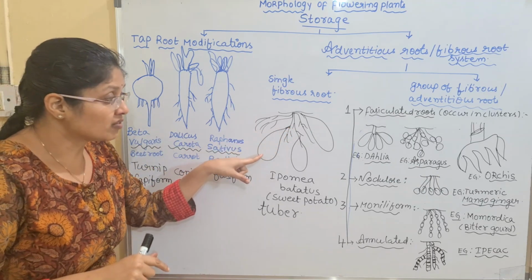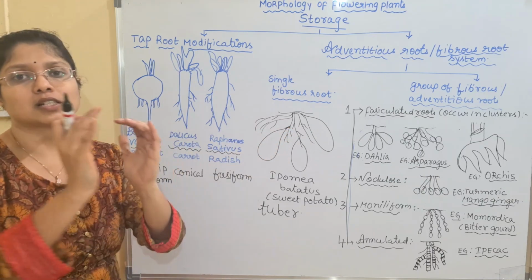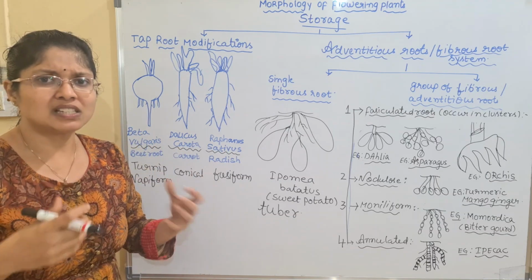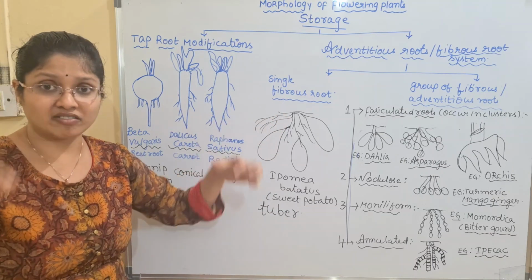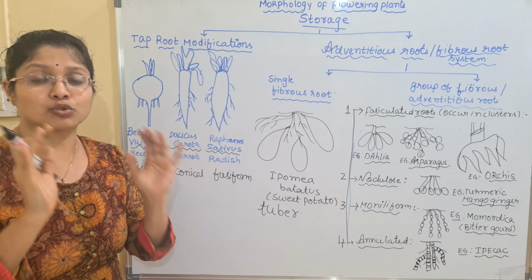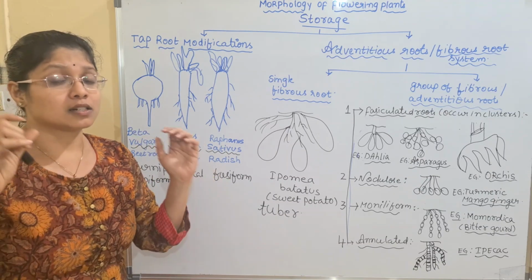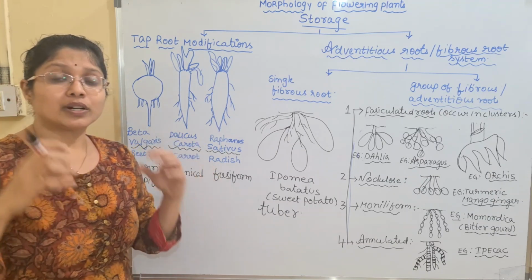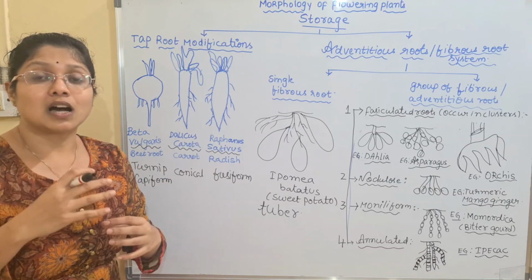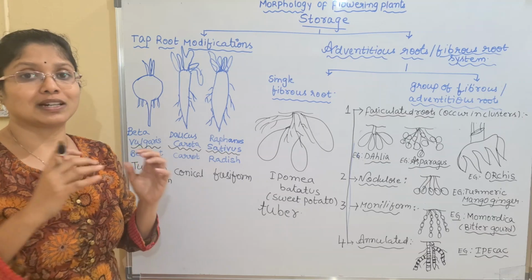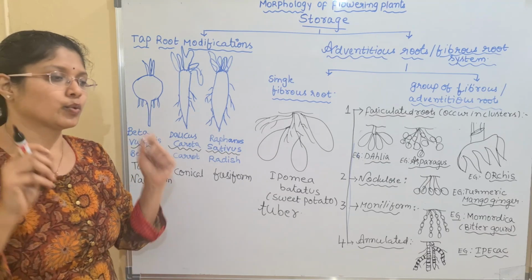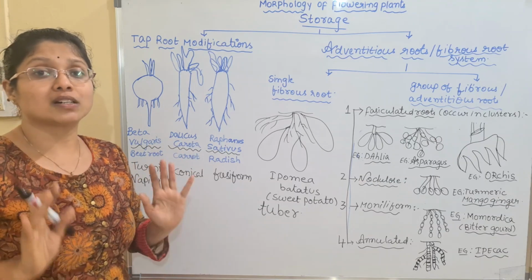So such type of lateral roots are storing the starch, not the root hairs or not the main root. Main root means here we have fibers, not the main fibers or not the rootlets attached to the fibers are modified to store food material. Here mainly the sweet potato is characterized by the storage of the starch in the lateral roots. So it is the swelling of the lateral roots storing the starch. This is very, very important. You should not be confused here.